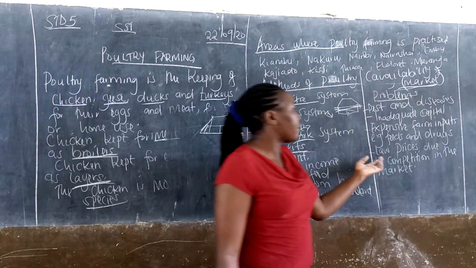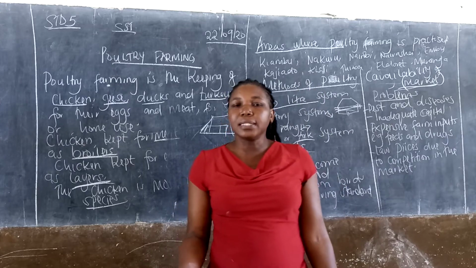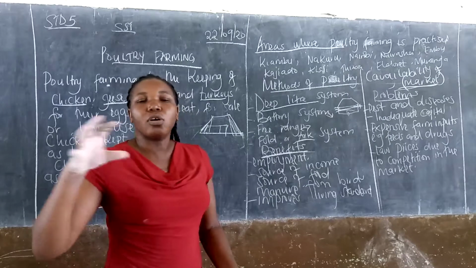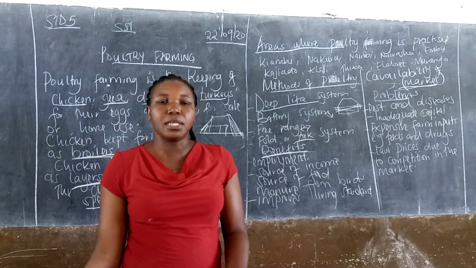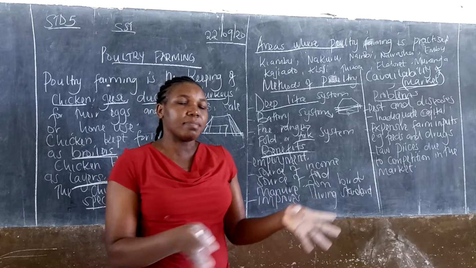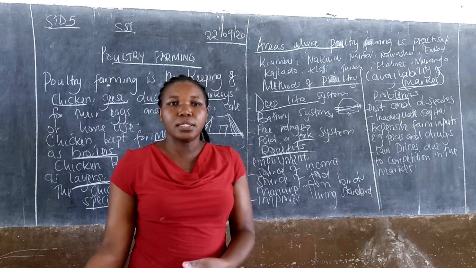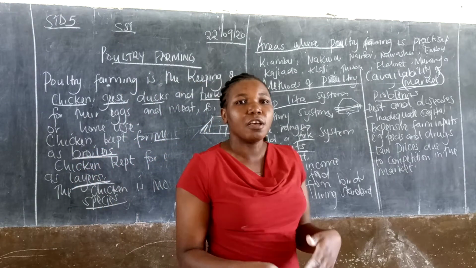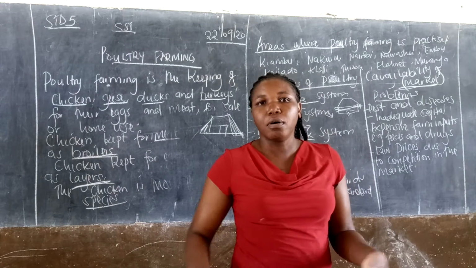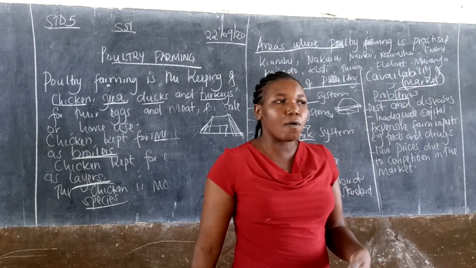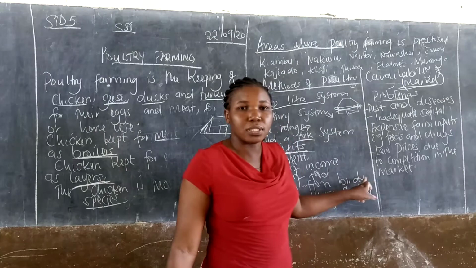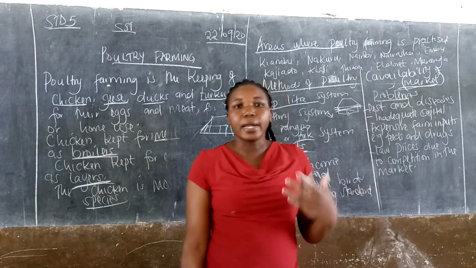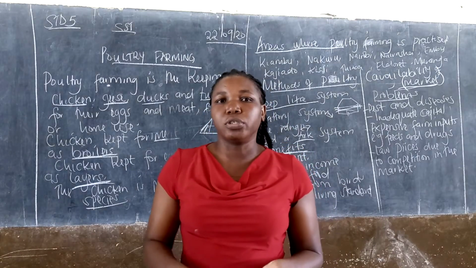Then you have low prices due to competition. Low prices is where you have your chicken there, maybe broilers, and there's also a butchery for meat in the same place. You find that this meat may be sold at a cheaper price while the chicken are most expensive. So the competition, especially from other sources of meat, we have pork, we have goat meat, we have cow, leads to low prices for this chicken. That is also another problem facing poultry farming.